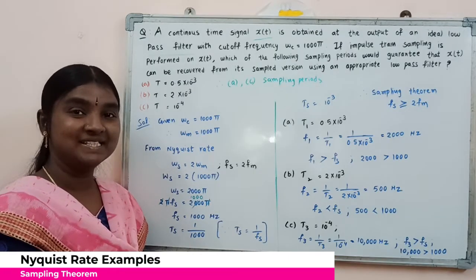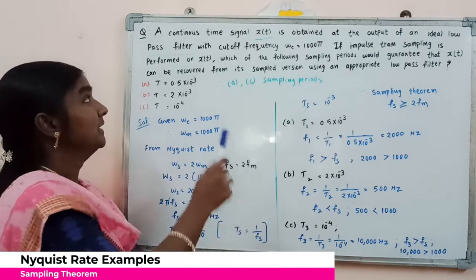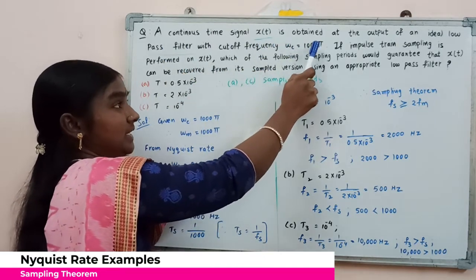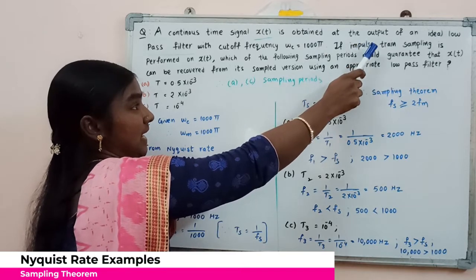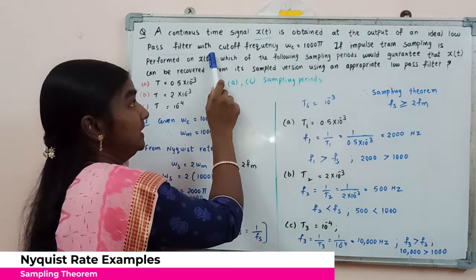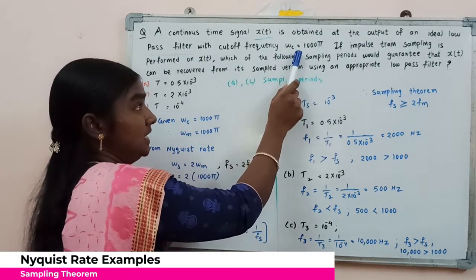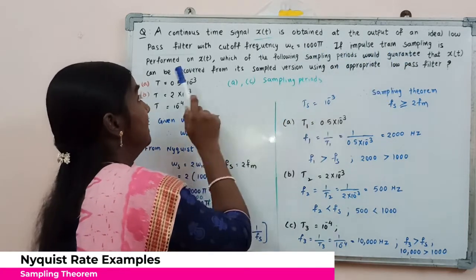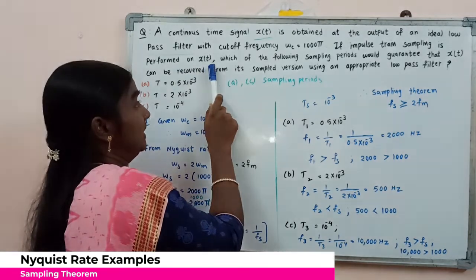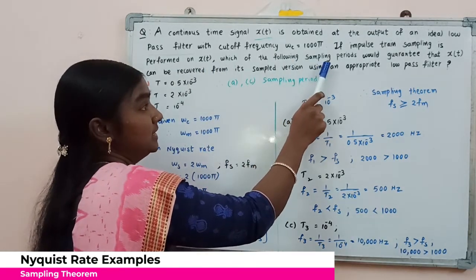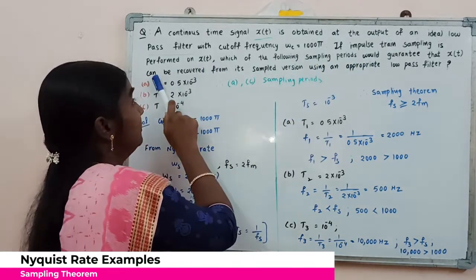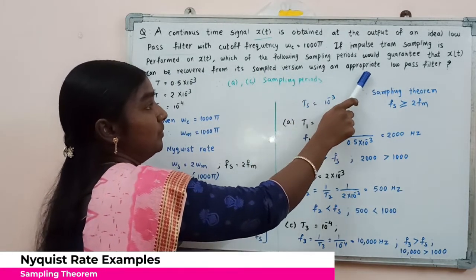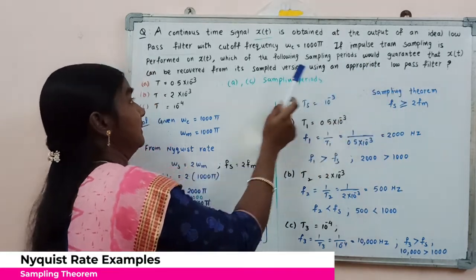Now we will consider the second question here. A continuous time signal x of t is obtained at the output of an ideal low pass filter with cutoff frequency omega c equal to 1000 pi. If impulse train sampling is performed on x of t, which of the following sampling periods would guarantee that x of t can be recovered from its sampled version using an appropriate low-pass filter?